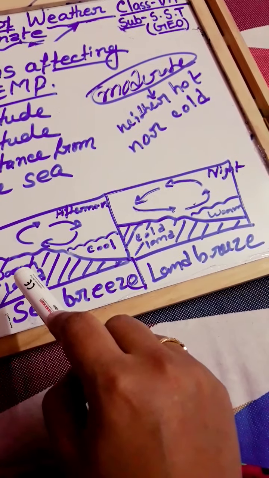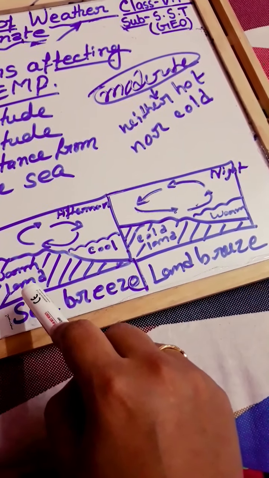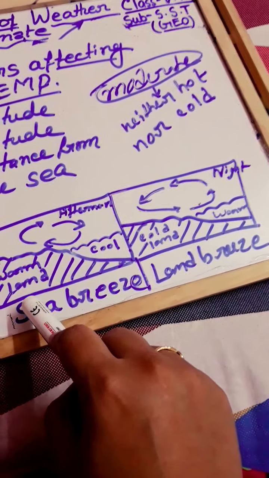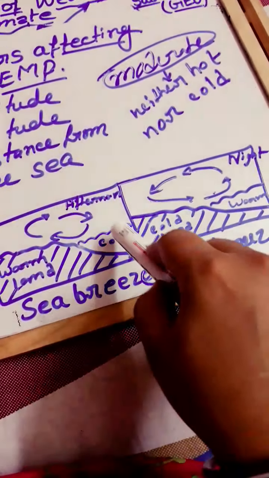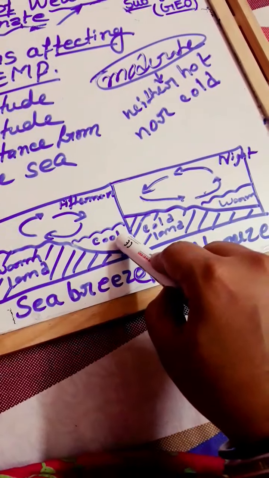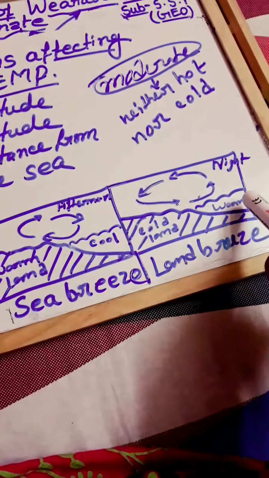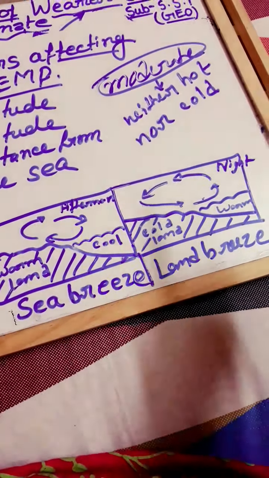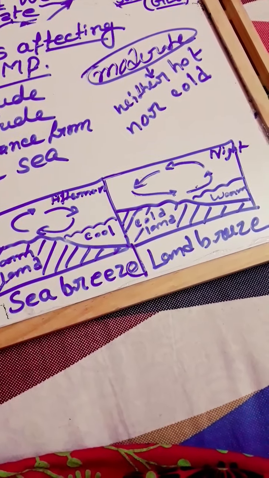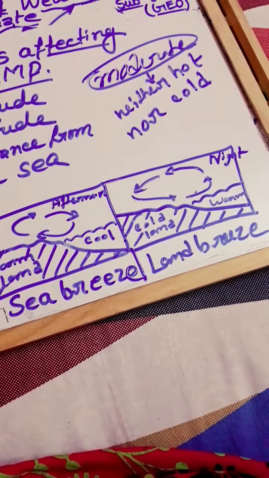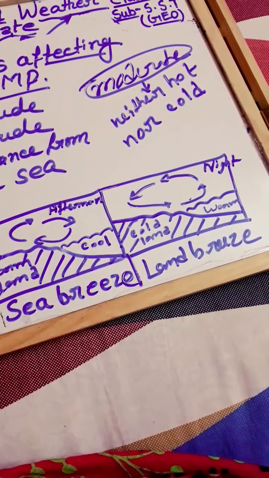A solid substance always traps heat in a larger amount, but it also cools down faster. These are the water bodies, where I have written cool and warm. You can imagine it as the ocean. Oceans take a long time to heat up, but once heated, take a longer time to cool down.